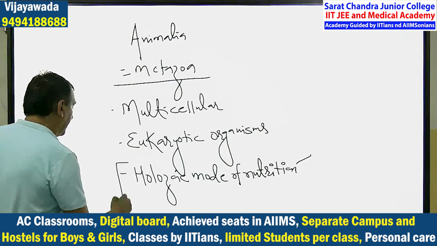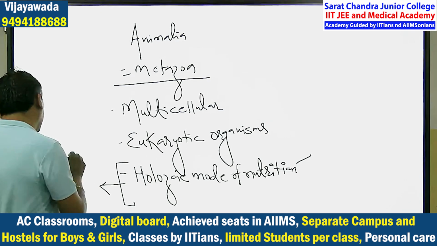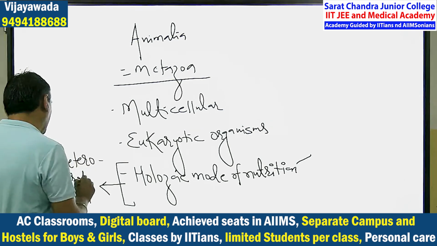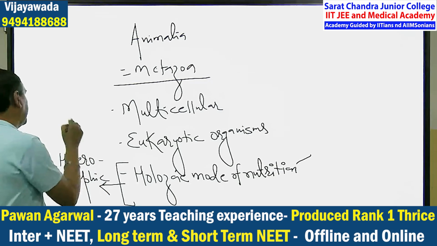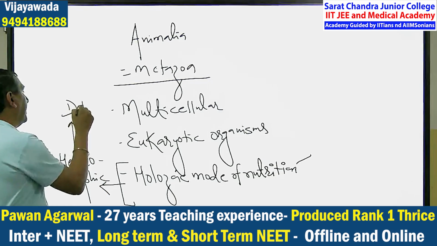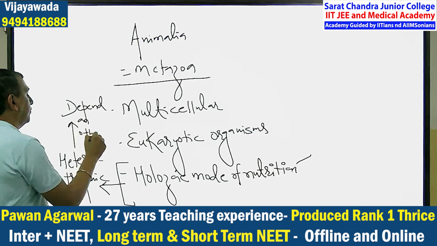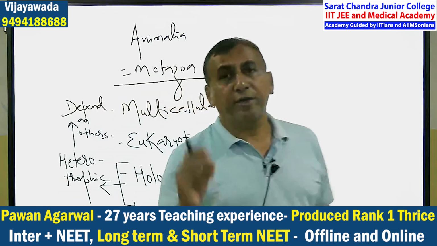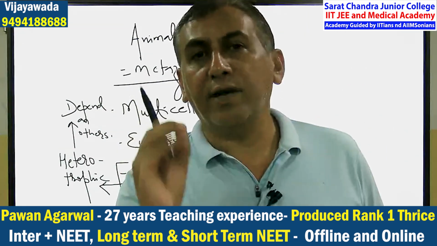And holozoic mode of nutrition means the heterotrophic mode of nutrition. Heterotrophic mode of nutrition means we depend on others for our food requirement. So all the organisms included in the animal kingdom are metazoa.